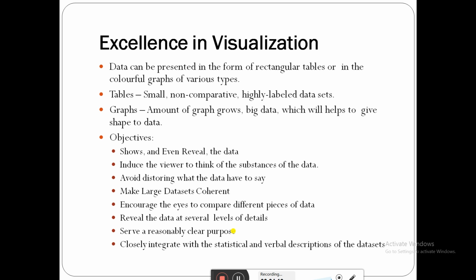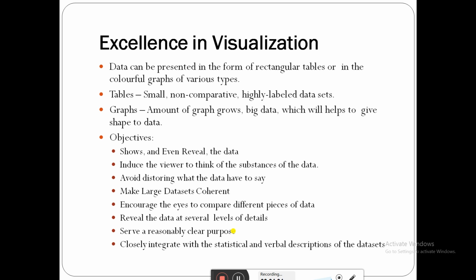Avoid distorting what the data has to say. Statistics can be used to hide the truth. In the name of simplifying, some crucial context could be removed, leading to distorted communication. Make a large data set coherent.